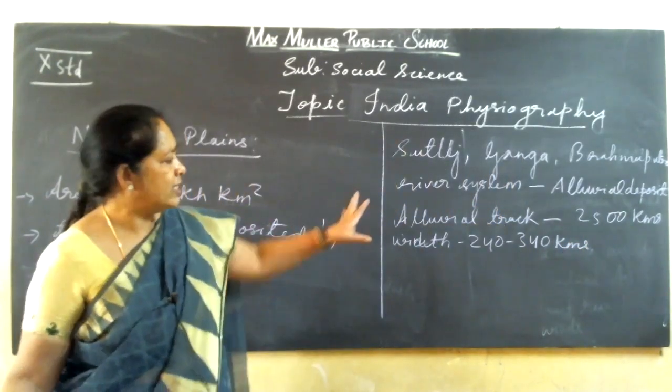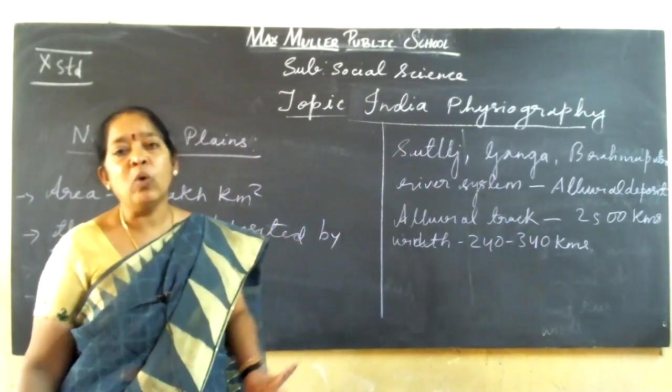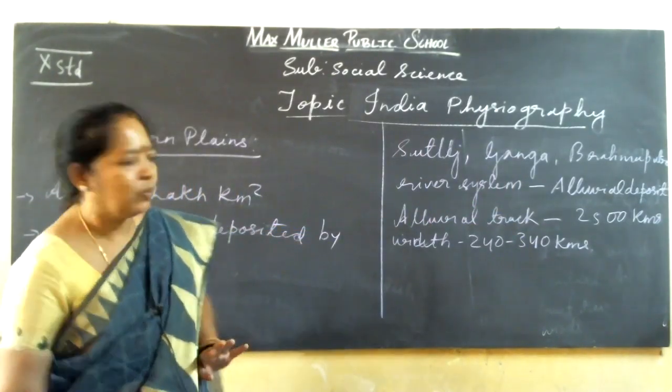Okay, so this is the tract, and it is one of the world's largest tracts in the world.